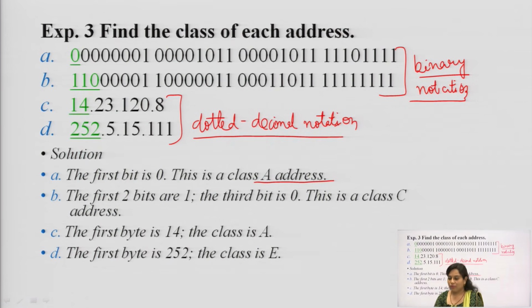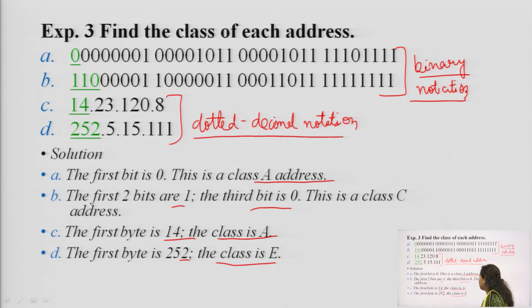Now, the second one is 110, which means it belongs to class C, because 2 bits are 1 and the third bit is 0. So, this is a class C address. For the fourth and fifth, the first byte is 14, so this is again a class A address. The first byte is 252, so this address is class E. That is the concept of the first byte, 14 and 252, and this follows the class distribution.